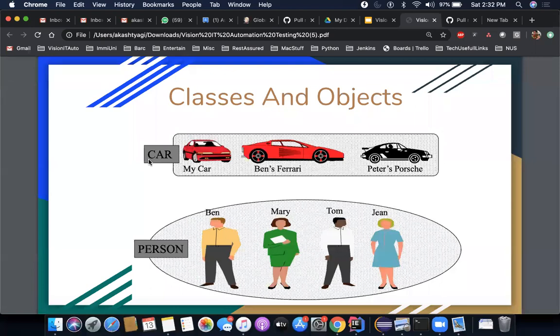Truck is a category. Now, a car can have different implementations. A car can be a wagon, it can be a sedan, it can be a big car, it can be a small car. It could be a racing car, right? So different kinds of cars are available. They all belong to the same category called car. So car becomes a class, and its instantiation becomes an object.